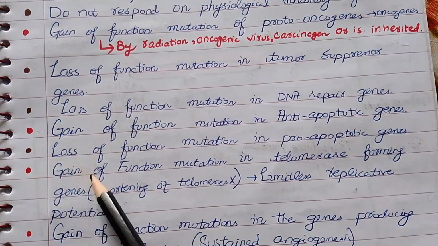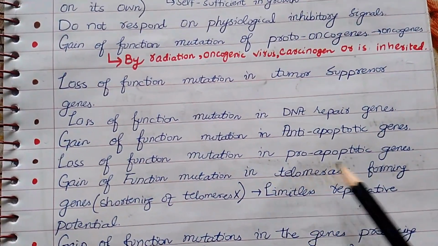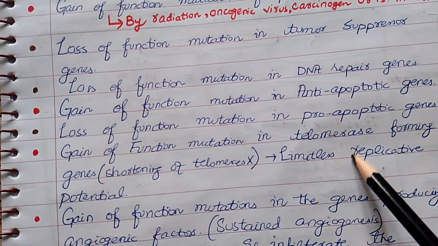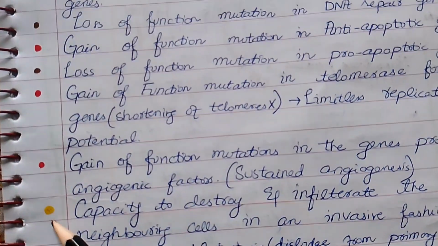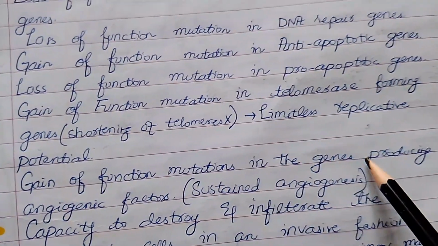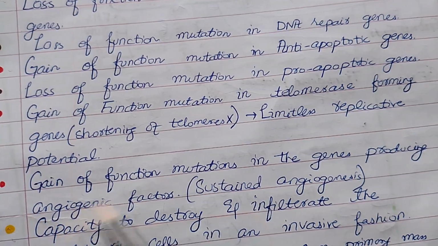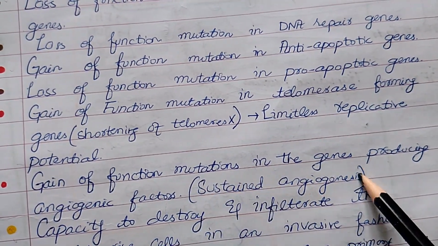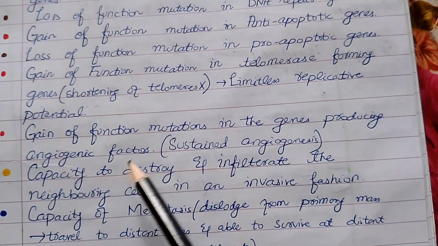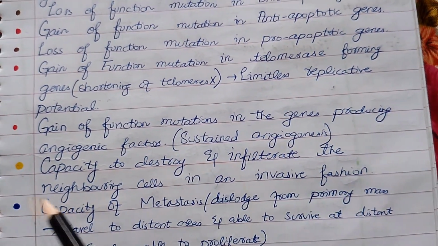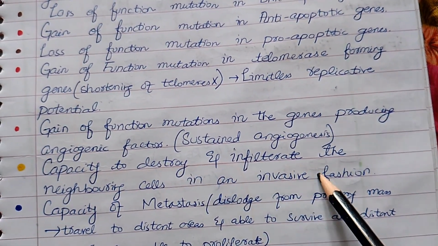And number 8 is gain of function mutation in telomerase forming genes that leads to the limitless replicative potential. And number 9 is gain of function mutations in the genes producing angiogenic factor, sustained angiogenesis. Number 10 is capacity to destroy and infiltrate the neighboring cells in an invasive fashion.